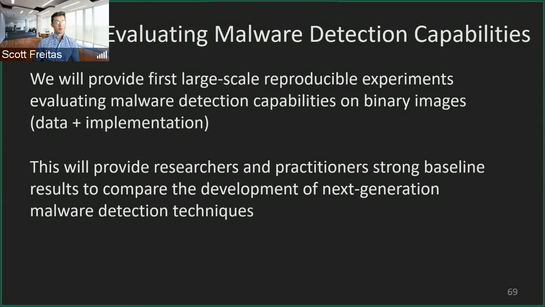Then finally, in Task 3, our goal will be to evaluate malware detection capabilities. We want to enable the first large-scale reproducible experiments, providing both data and implementation of all these methods. The goal here is to provide strong baseline results to compare the next generation of malware detection techniques, for both detection and classification levels.